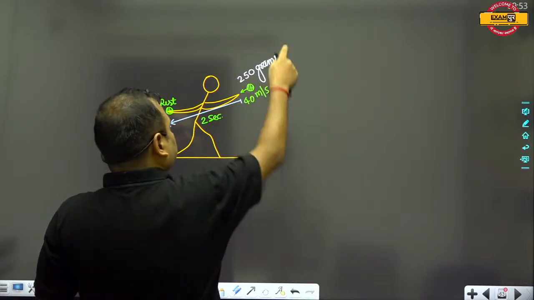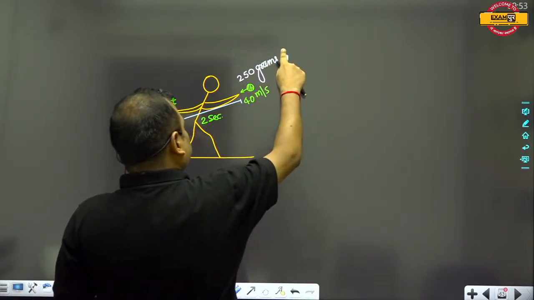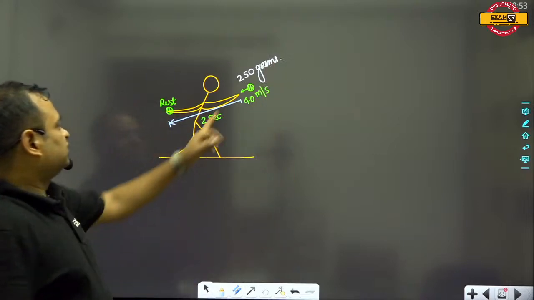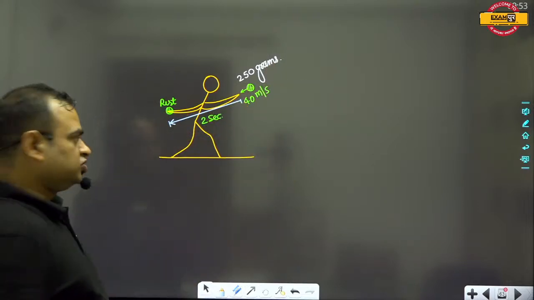Okay, very high momentum, but as the time passes, the momentum of this ball becomes equal to 0.